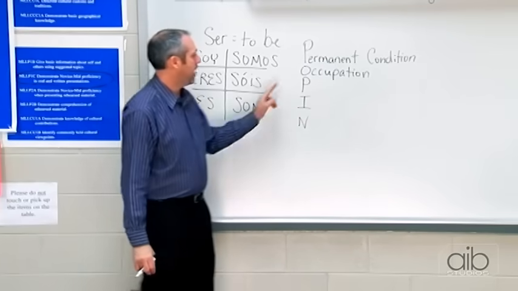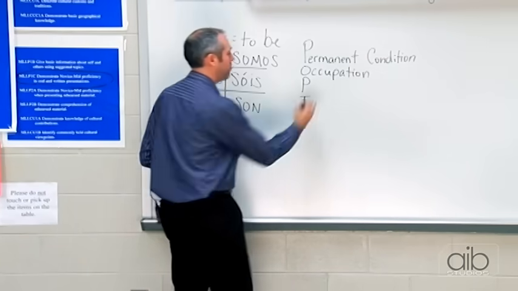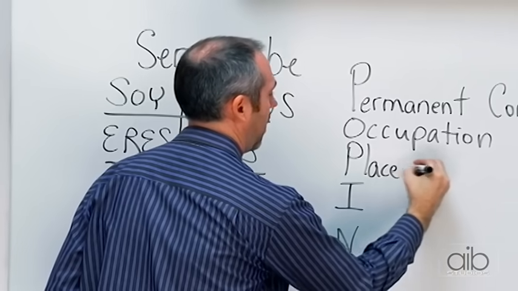Okay? Now, the next letter, P, stands for place of origin.